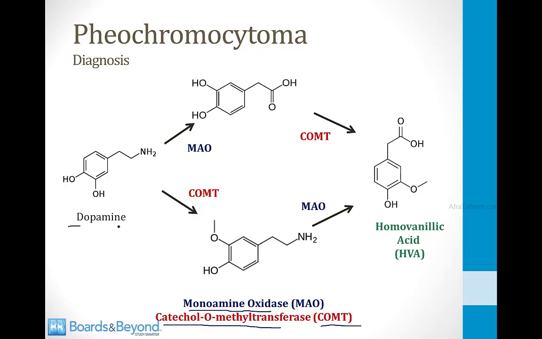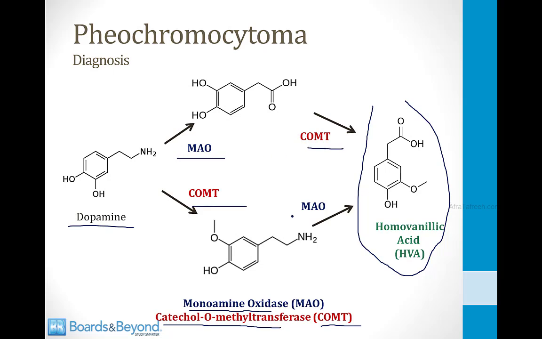In terms of dopamine, what these two enzymes will do is metabolize dopamine into an intermediate and then finally metabolize it into homovanillic acid, or HVA. They can go in either order. Either MAO can metabolize it first and then COMT, or COMT first and MAO second, but either way you end up with homovanillic acid, or HVA.